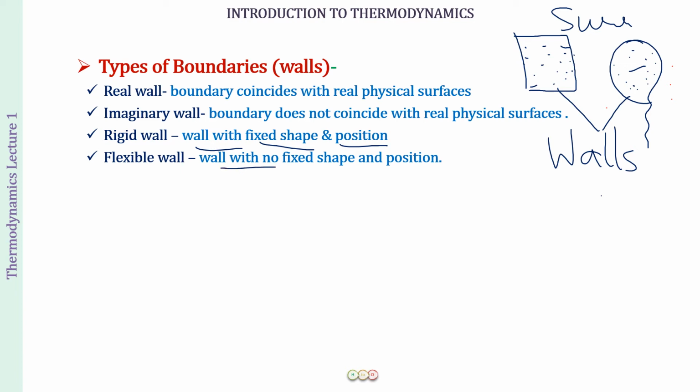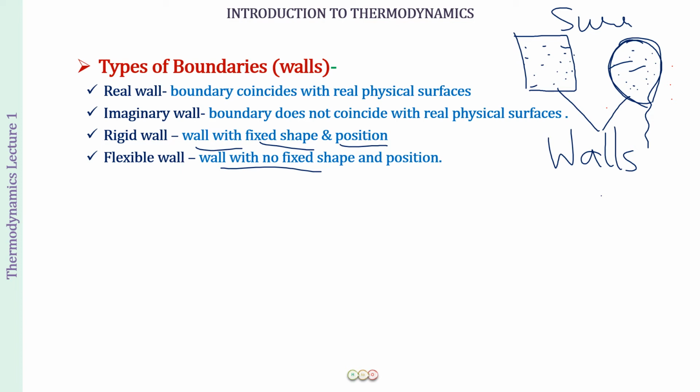Well, the wall of the balloon is not of a fixed shape. You must have seen in the market also, or even you would have played with a balloon, that you can make a balloon of various shapes. Even a balloon filled with air, you can press the air into some other corner and change the shape. Fine. So the shape of the balloon is not fixed because the wall is what? It is flexible. Whereas if you talk about the position, for example, you left the balloon in one corner, and when you come back, you find it at some other corner.